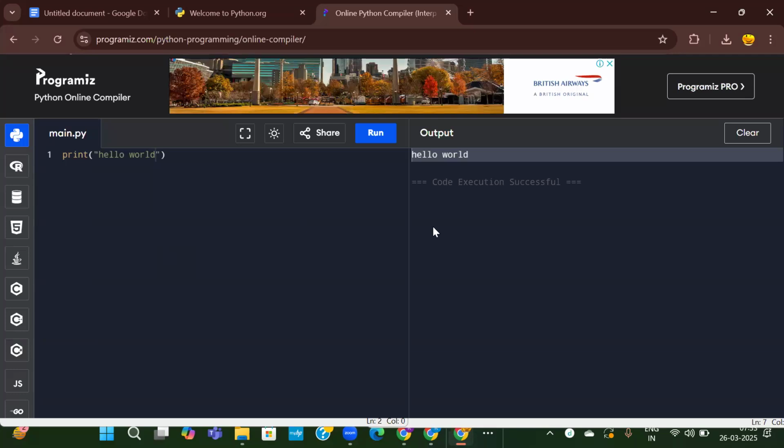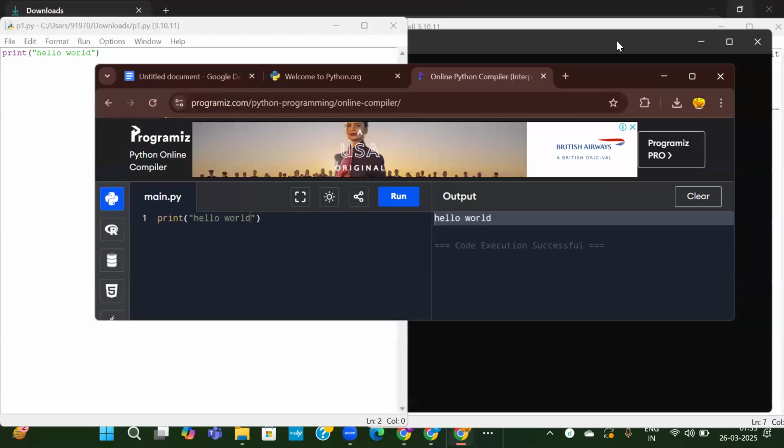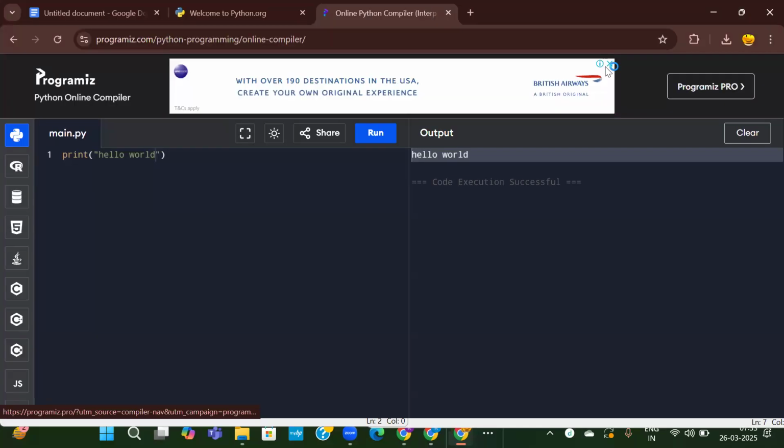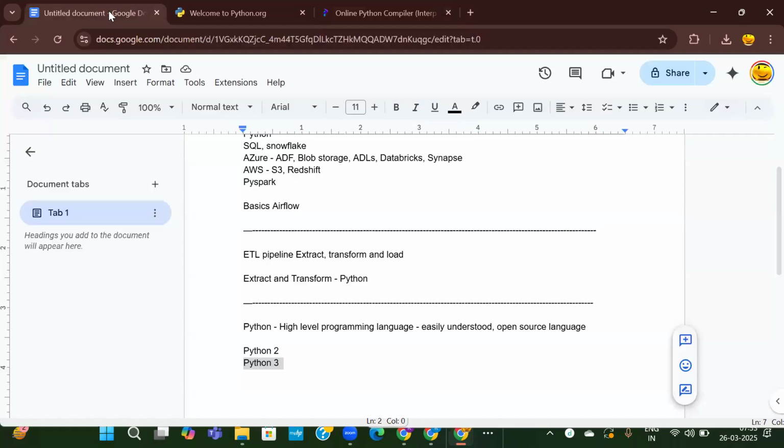So these are the different ways in which Python is executed and installed. You can install it or use online editors or write it in a notepad, wordpad and save it as .py file and execute it. Okay. That is about the installation and the usage.